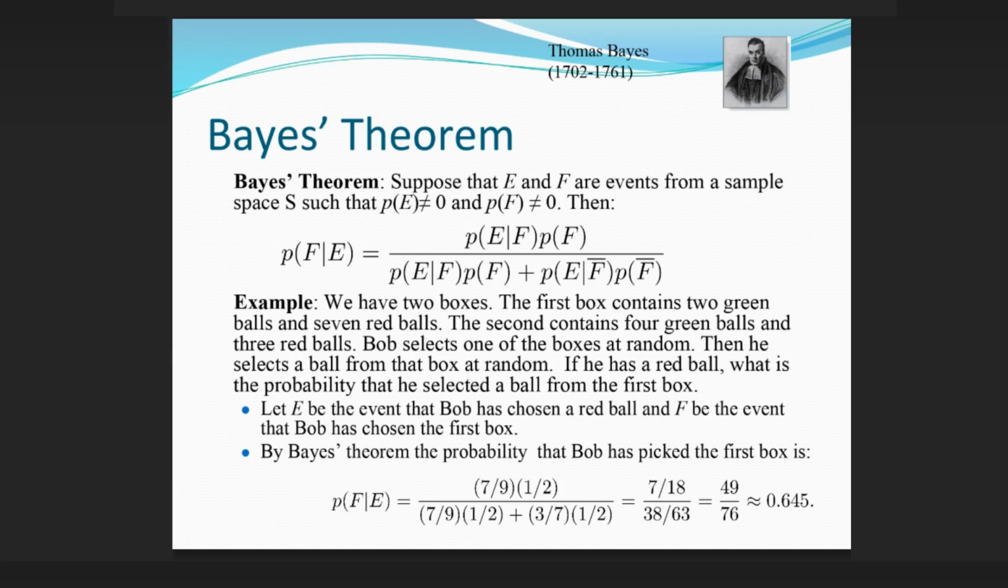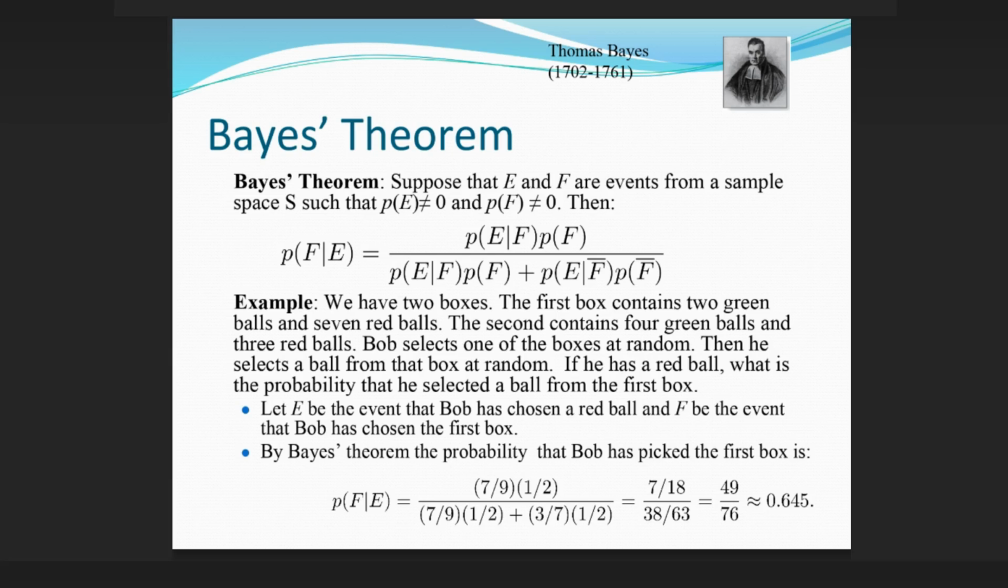Then, example: we have 2 boxes. The first box contains 2 green balls and 7 red balls. The second contains 4 green balls and 3 red balls. Bob selects one of the boxes at random. Then he selects a ball from that box at random.